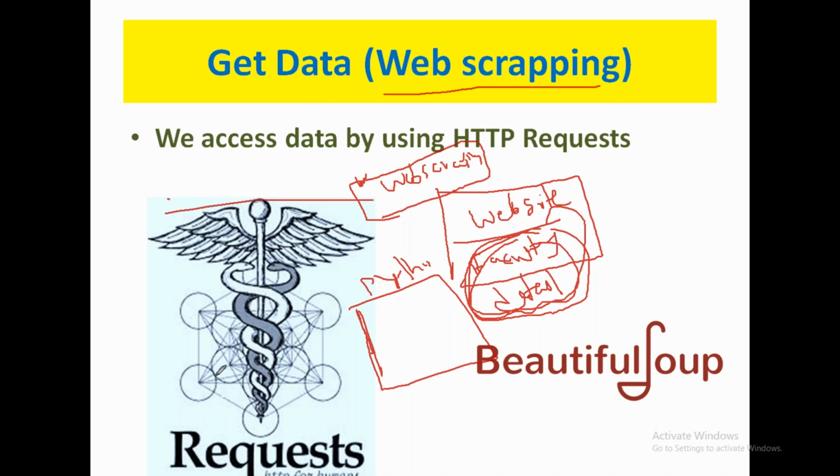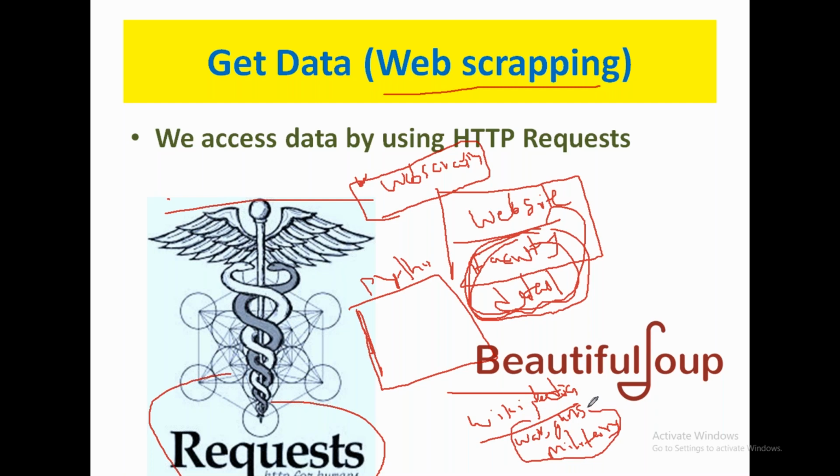Web scraping can be done by using two libraries. One is the requests library, another one is Beautiful Soup. For example, a Wikipedia page contains some data about war, guns, and military strength. You want to do some analysis on military strength of different countries in the world. We know who is the strongest in the world regarding military, right? Generally we know USA, the United States of America, is the strongest in military. And then there are other countries who are following.